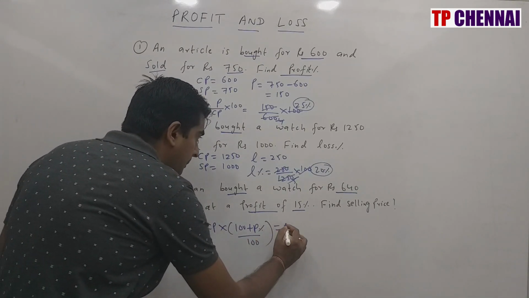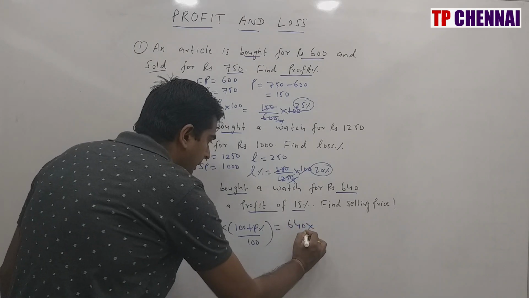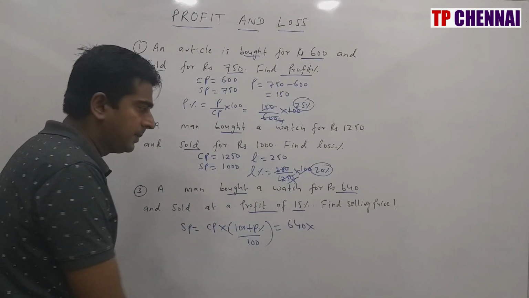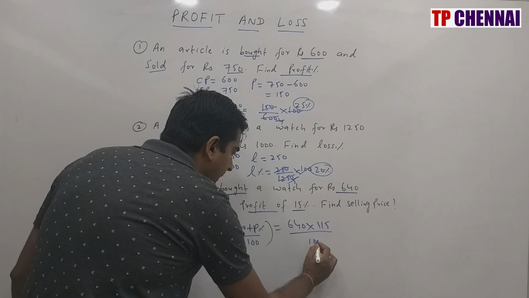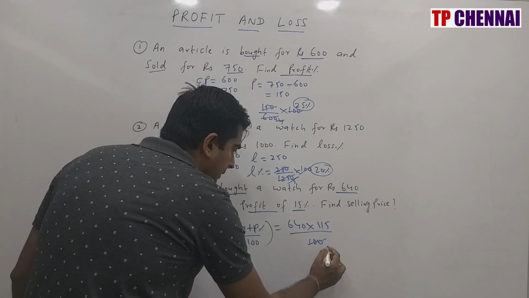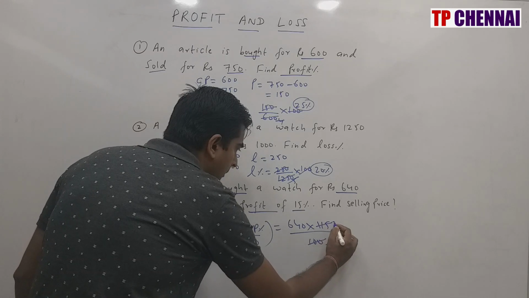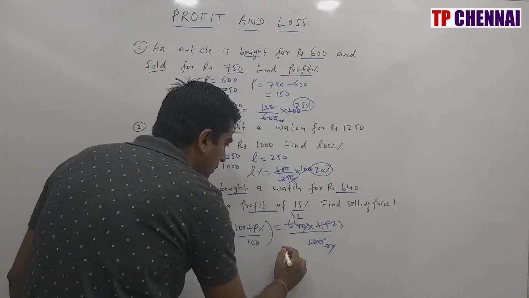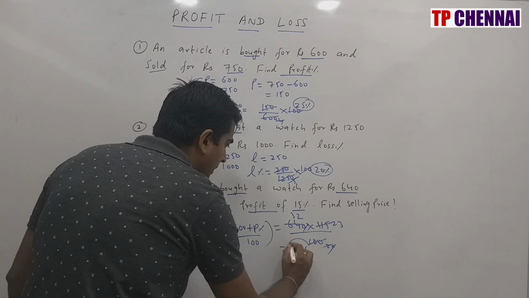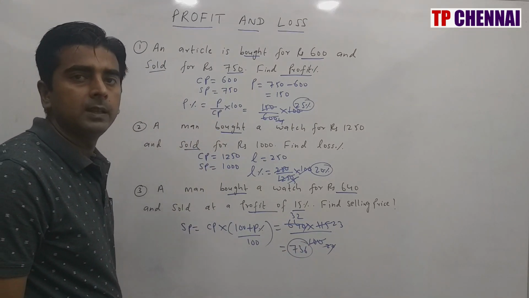So here CP is how much? 640 into 100 plus profit percent. That means 100 plus 15 is 115, divided by 100. So 32 into 23 is nothing but 736. So my answer is nothing but 736.